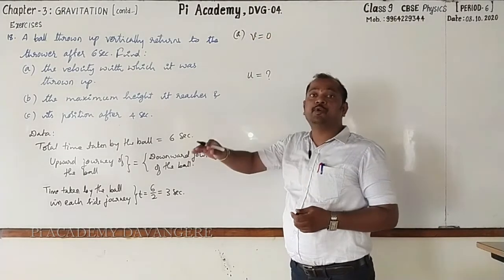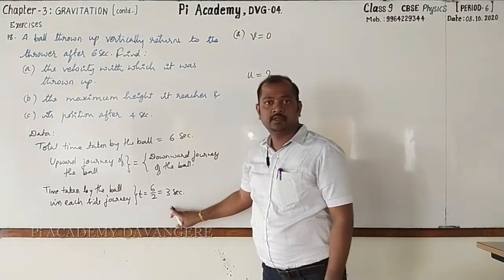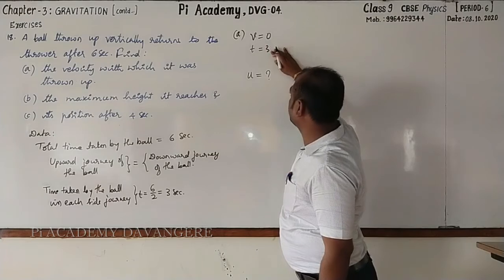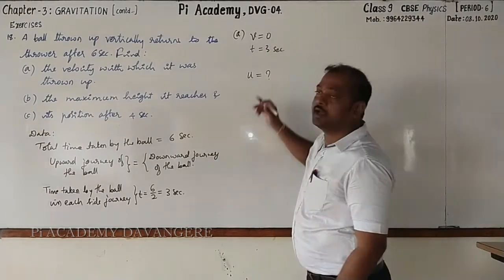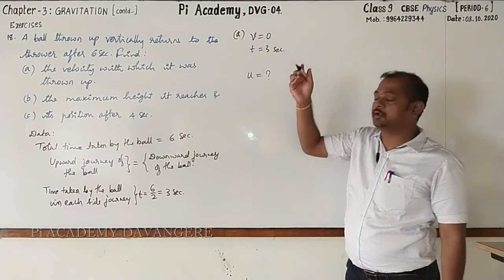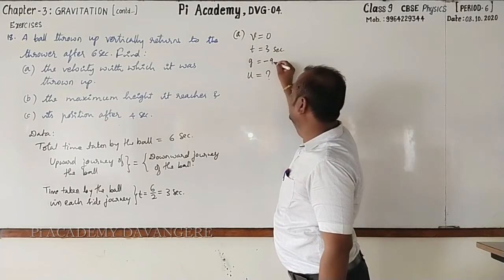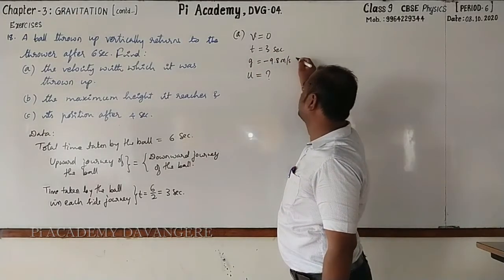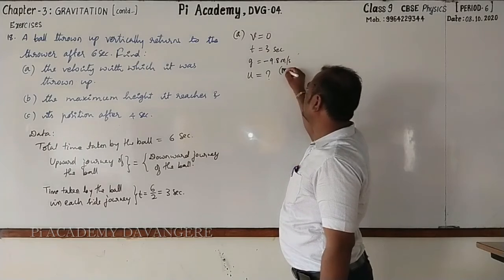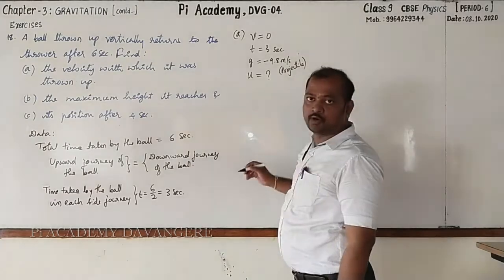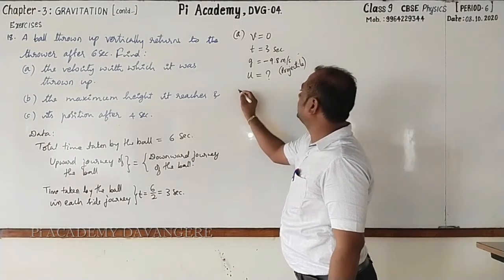The time for which it has moved is 3 seconds. Then as it is thrown vertically upward, what will be the g? It is minus 9.8 meter per second square because it is projectile. Followed. Next, here I will write the calculation.